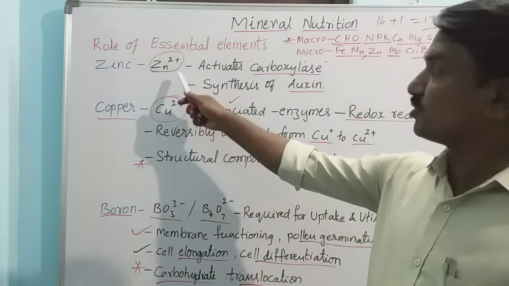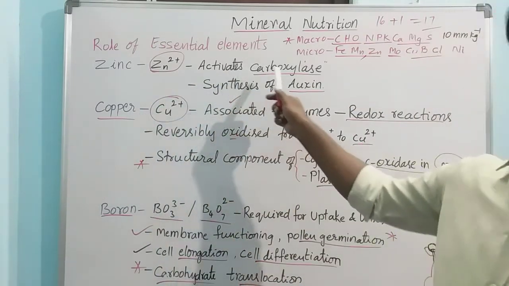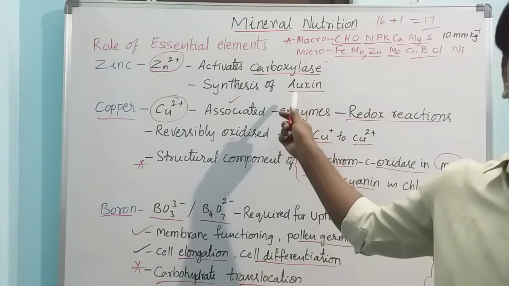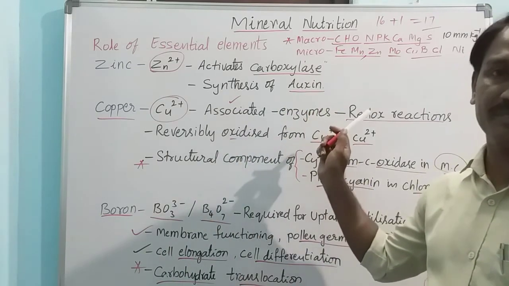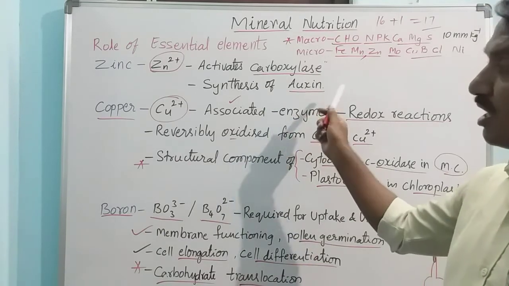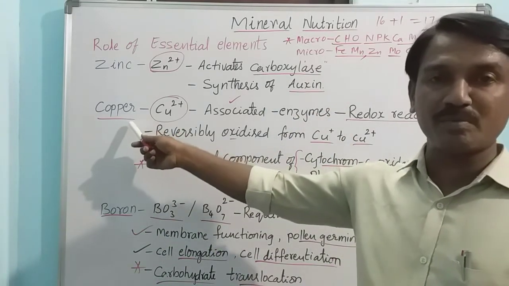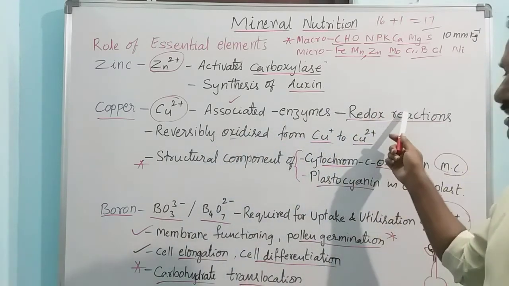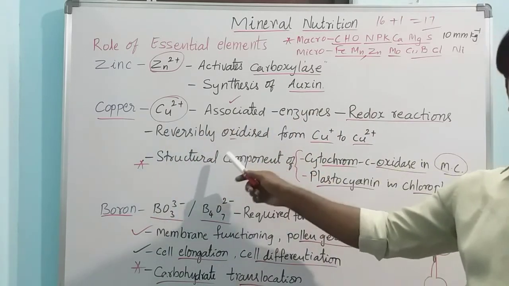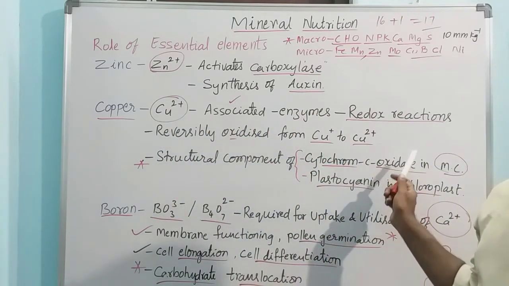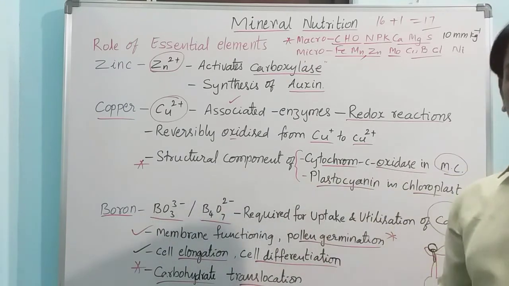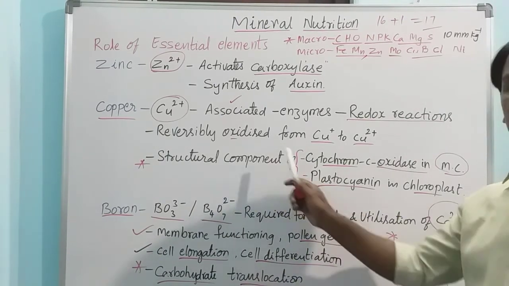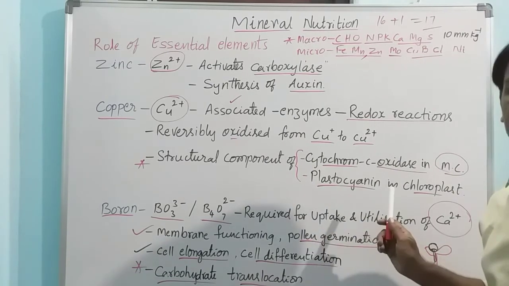So zinc, available form is Zn2+. It activates the enzyme catalase and is also required for the synthesis of auxin, a growth regulating hormone in plants. And copper, available form is Cu2+. It is associated with enzymes involved in redox reactions, and is reversibly oxidized from Cu+ to Cu2+. It is a structural component of cytochrome c oxidase in mitochondria and of plastocyanin in chloroplast.